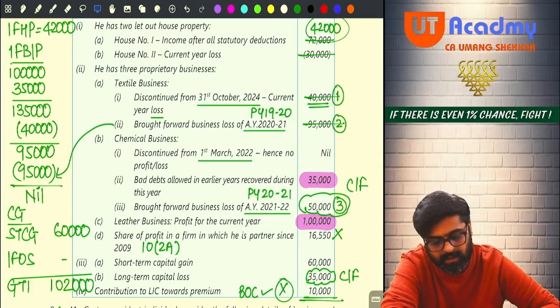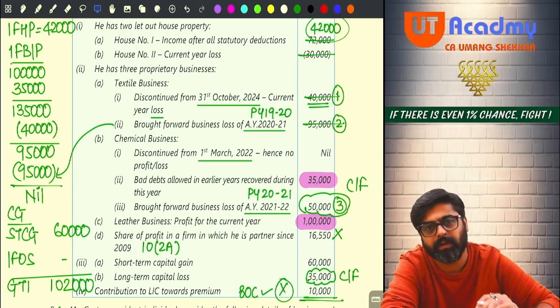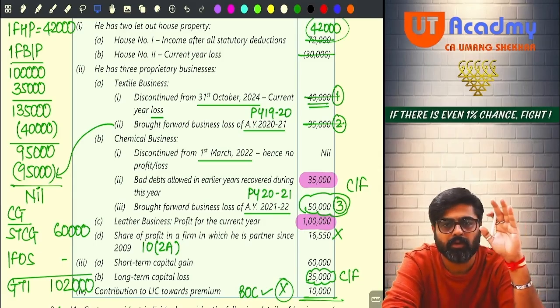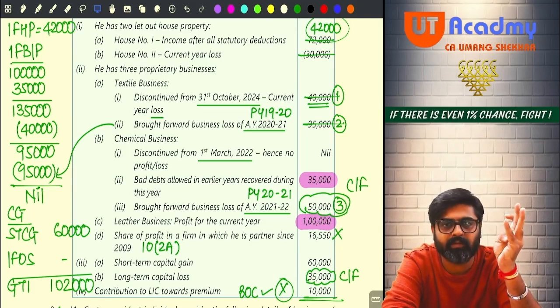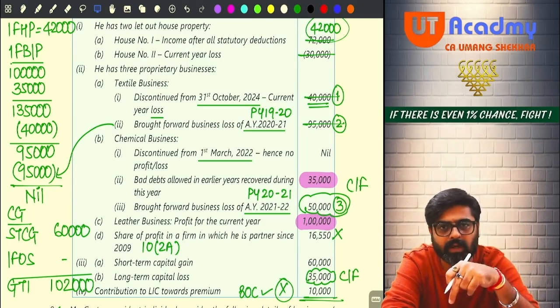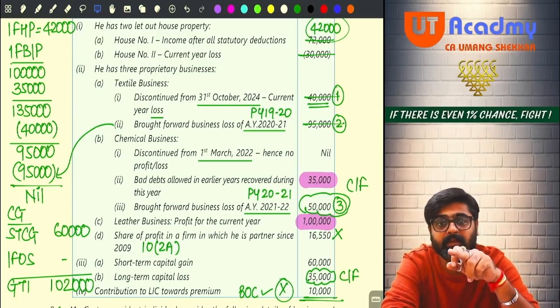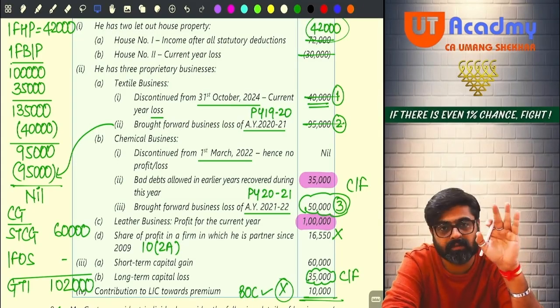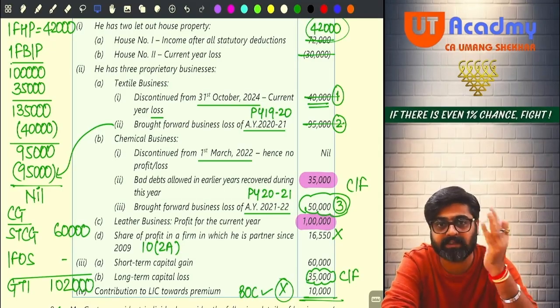Now see, chemical business, I have a loss of assessment year 21-22, meaning previous year 2021 loss I have, which I will bring in this year. 2021 loss was there. So 21-22, 22-23, 23-24 and 24-25. This is the fourth year. This loss will be brought forward to the fourth year. Now in this year it can be set off only against business income. Do I have business income? Yes, 1 lakh plus 35,000. I have 1 lakh 35,000. Against that I can set off.